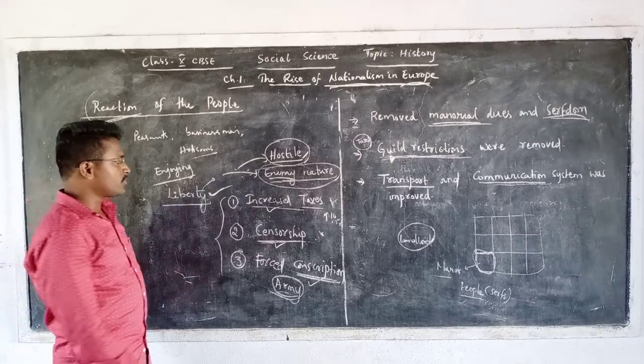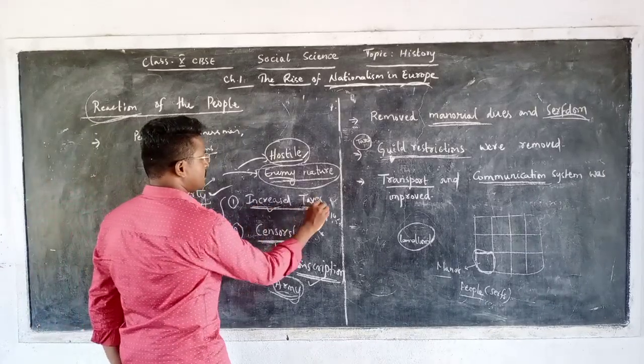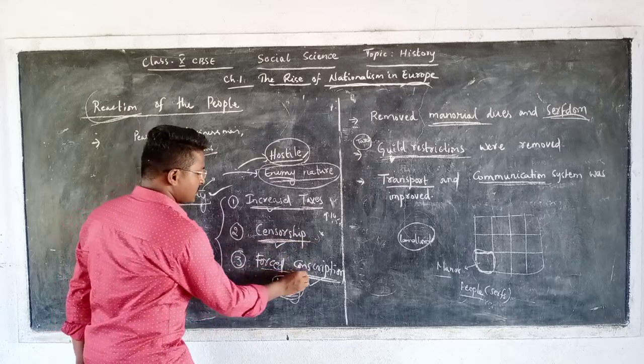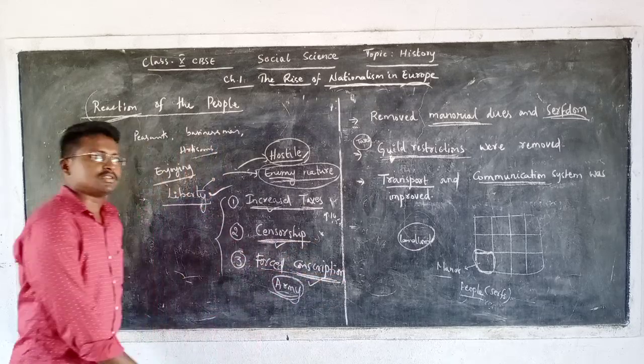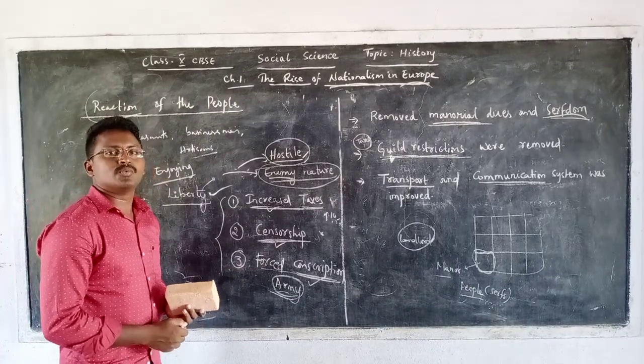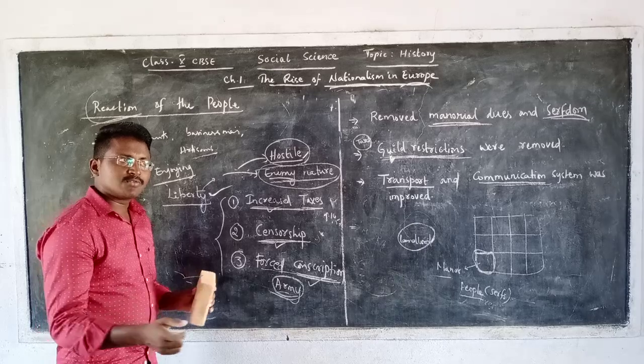Why? Because he brought three changes again. He increased taxes, he brought back censorship, and there is forced conscription into the army. That means even if a person is not at all willing to join the army, he is forcefully taken into the army.